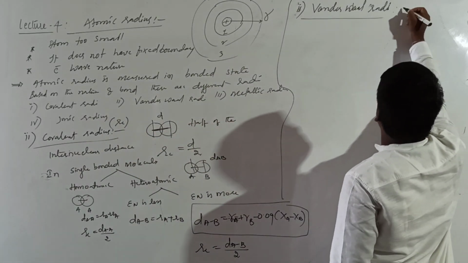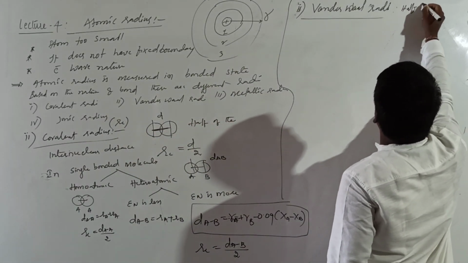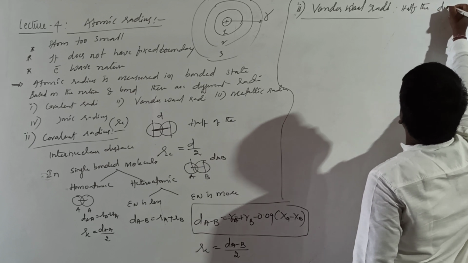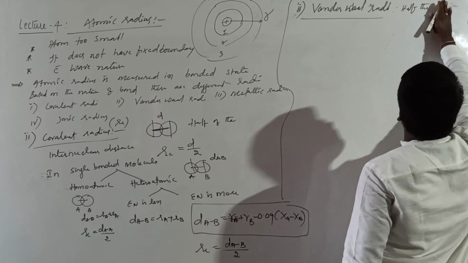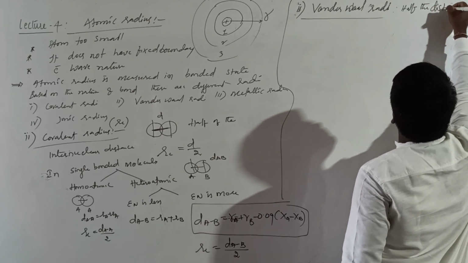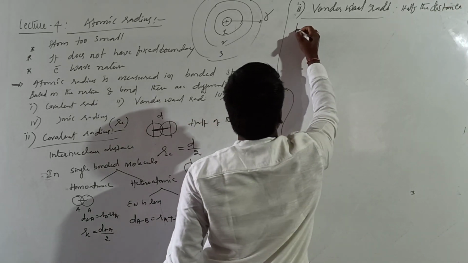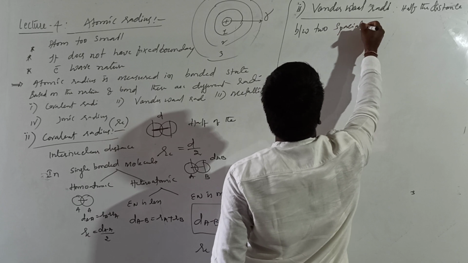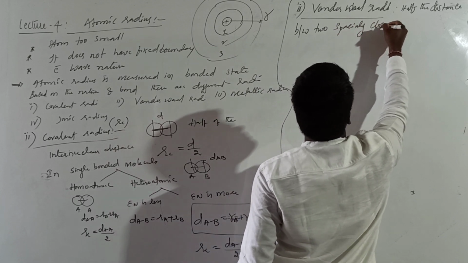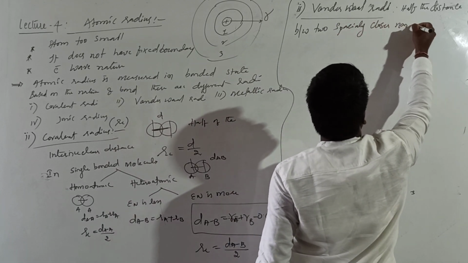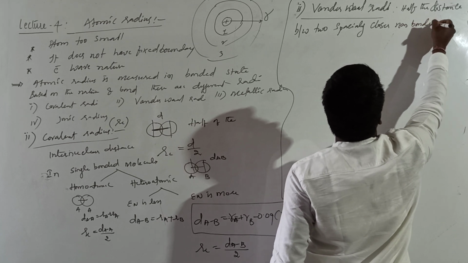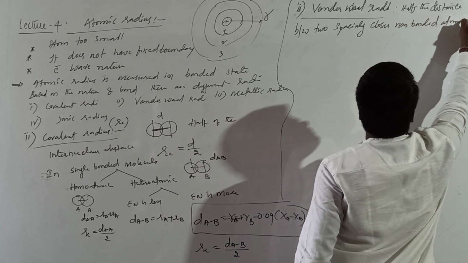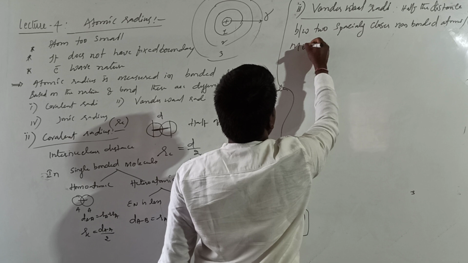It is half of the distance between two spatially closed non-bonded atoms of molecules.